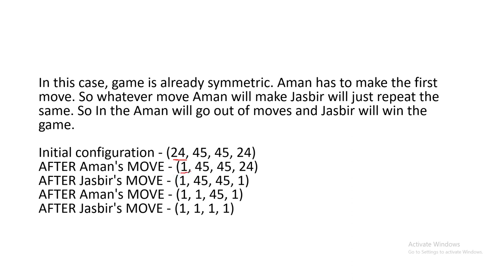Aman has played his move, so Jasbir replaces 24 by 1. Aman's next move would be replacing 45 by 1. Now Jasbir replaces 45 by 1, and now Aman cannot make any move. Because of this, Jasbir wins the game.